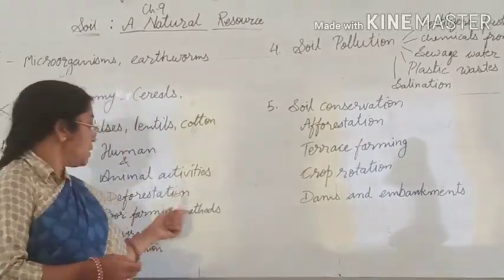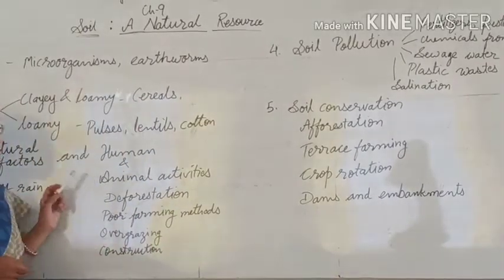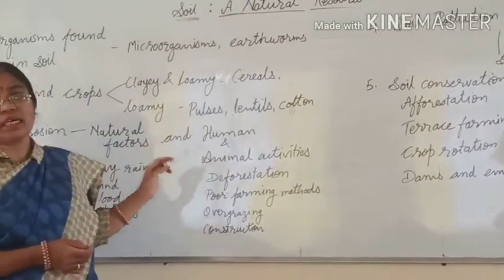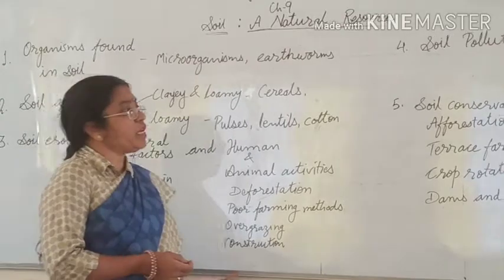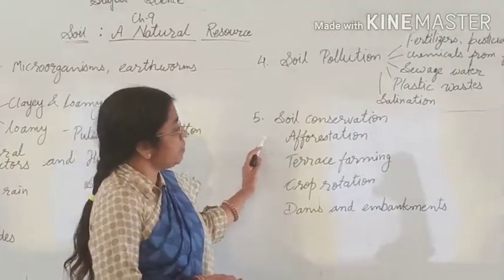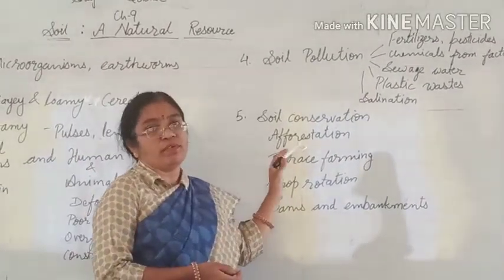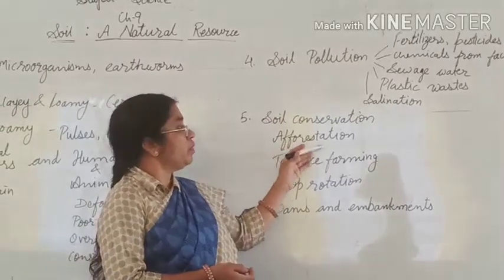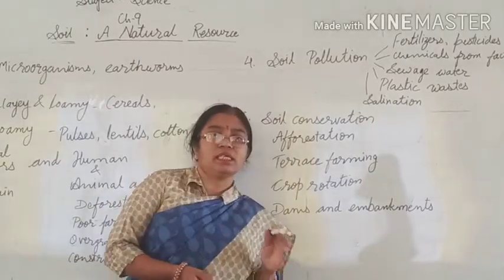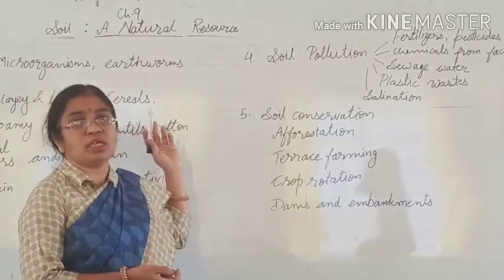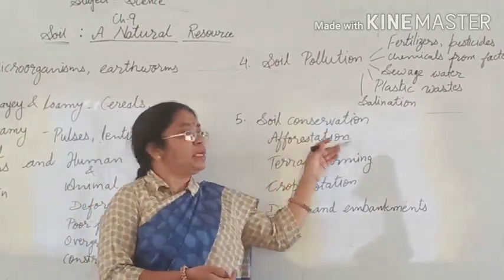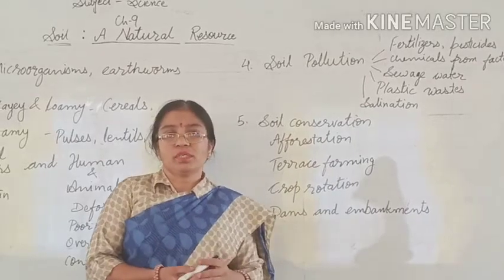As we already discussed, in deforestation, many plants are cut down at the same time on a large scale. If we grow many plants in the same field, this is called afforestation. So, growing more and more plants is called afforestation, and in this manner, we can not only prevent soil erosion, but also make our environment pollution free.